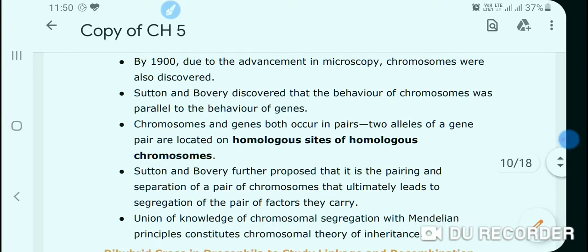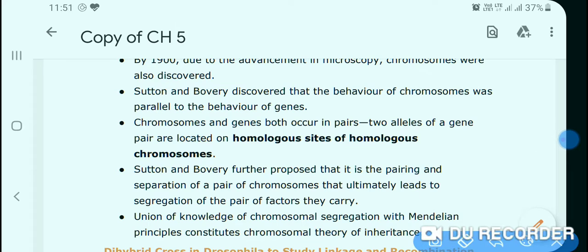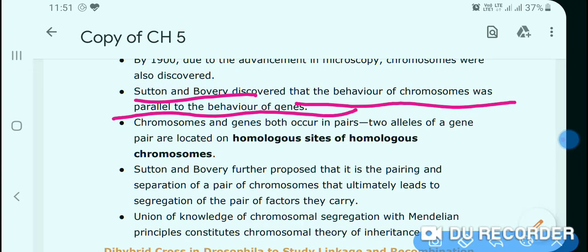Sutton and Boveri discovered that the behavior of chromosomes was parallel to the behavior of genes. Chromosomes and genes both occur in pairs. They told that chromosomes as well as genes are always found in pairs, and genes are located on homologous sites of homologous chromosomes.